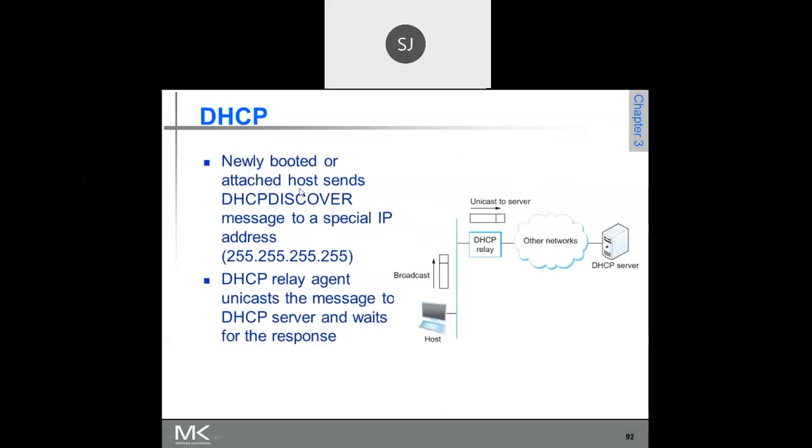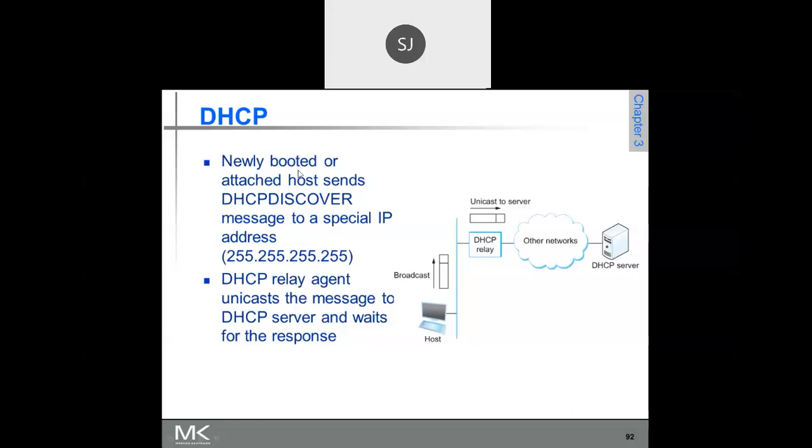See, this is what happens. Here you have a host, here you have a host, and this is your DHCP server. The DHCP server will be locally available. It is in your local network only, so you need not contact the outside world. It will be available within the network only.